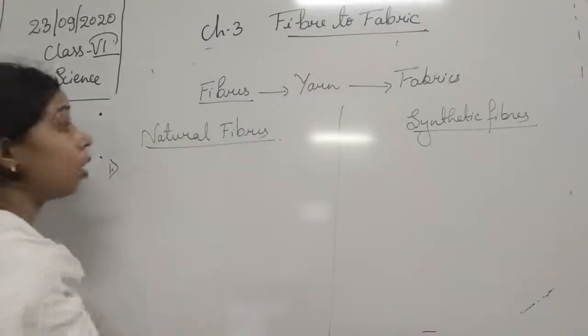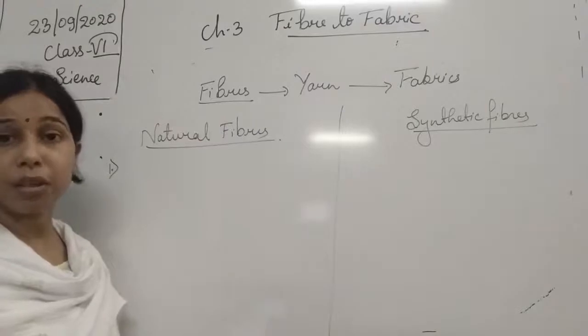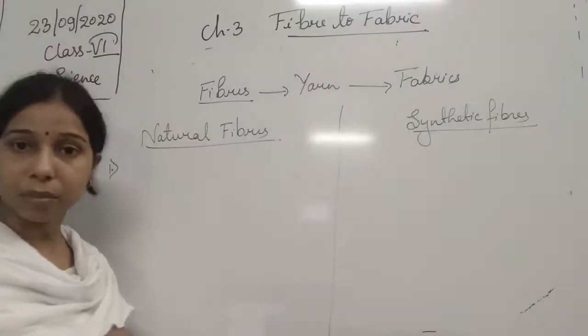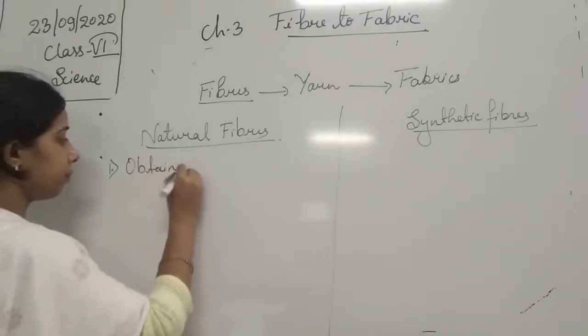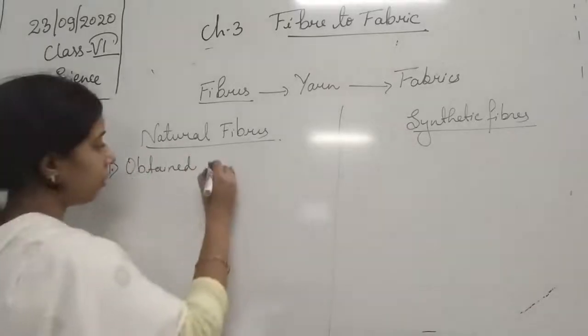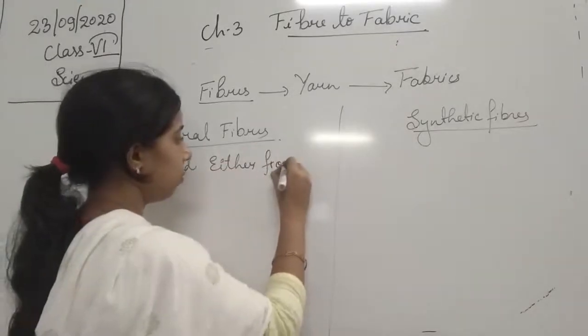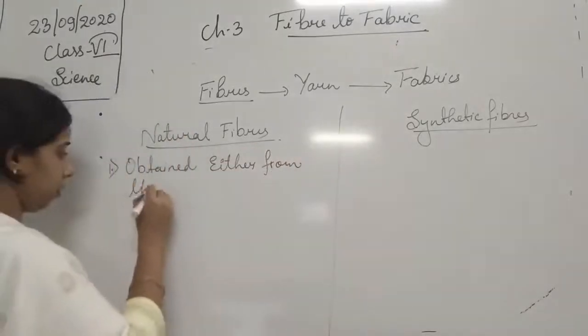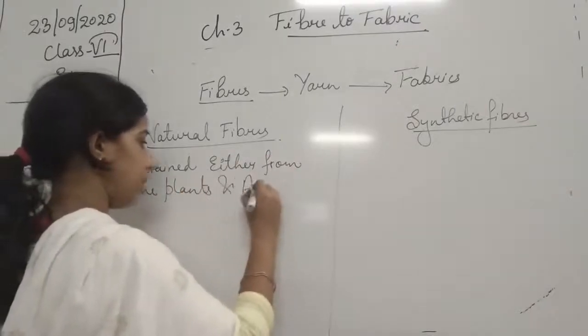Natural fiber is a fiber which we obtain from the nature, either from the plant or the animals. So we can say that obtained either from the plants and animals.